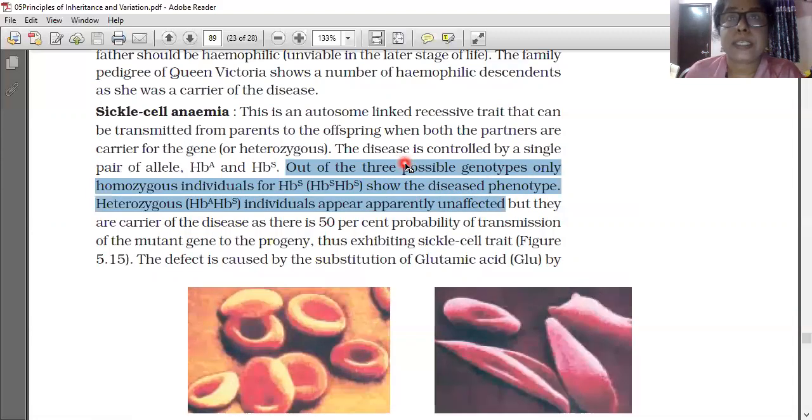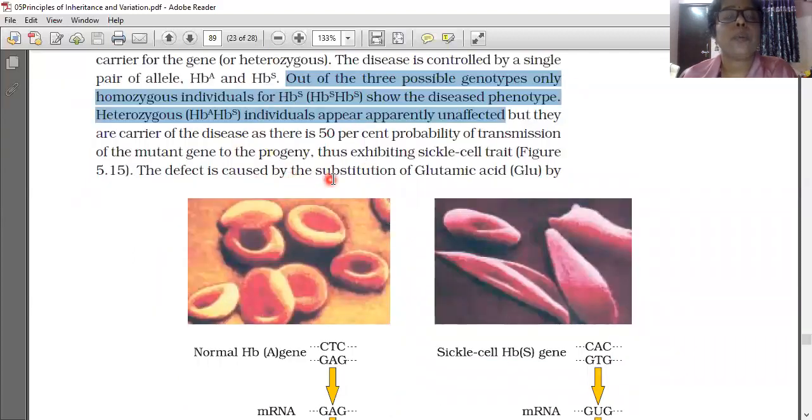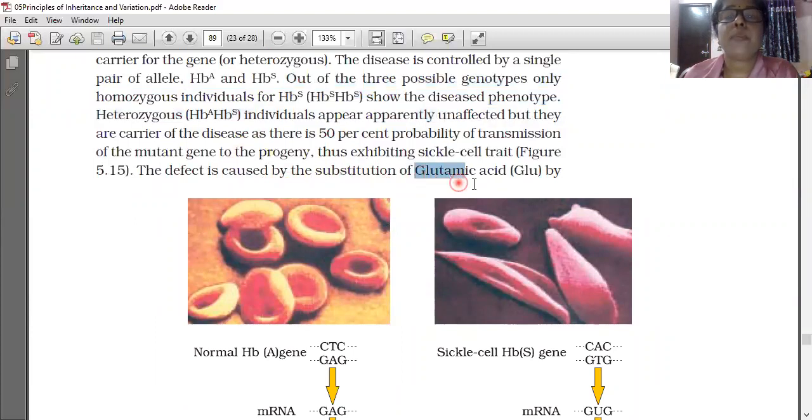If it is heterozygous, meaning one dominant gene is normal and one recessive gene is sickle shaped, this person will remain normal, apparently unaffected. But they are carriers of the disease because the gene is present there. So this gene can be carried from one generation to the other. Understood? They are carriers as there is 50% probability of transmission of the mutant gene to the progeny, thus exhibiting sickle cell trait. The defect is caused by the substitution of glutamic acid.